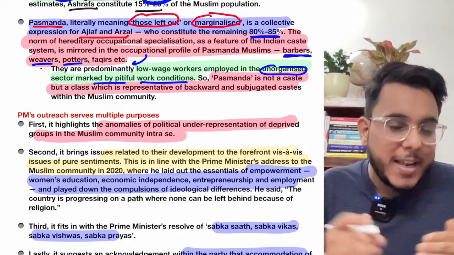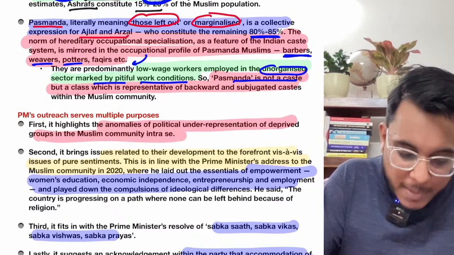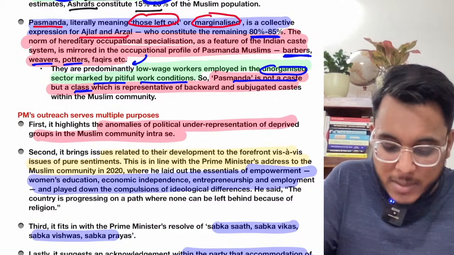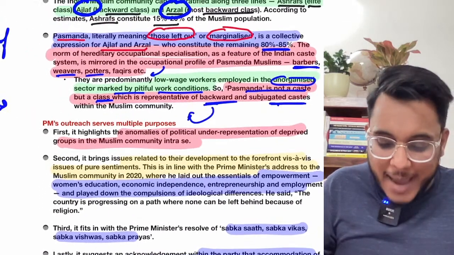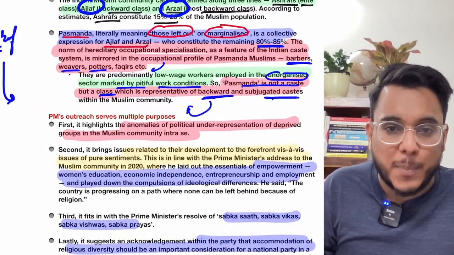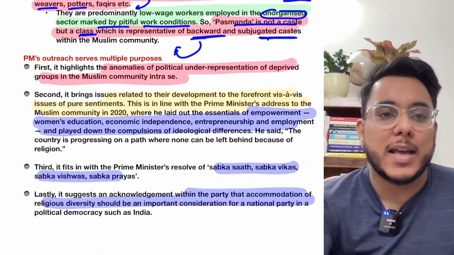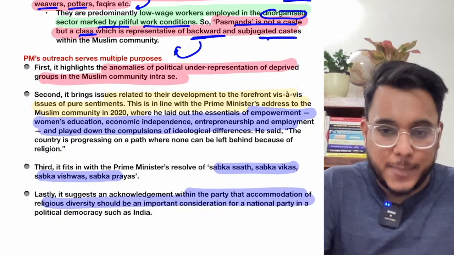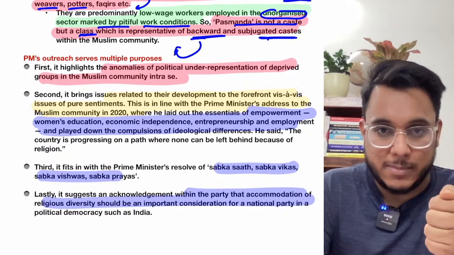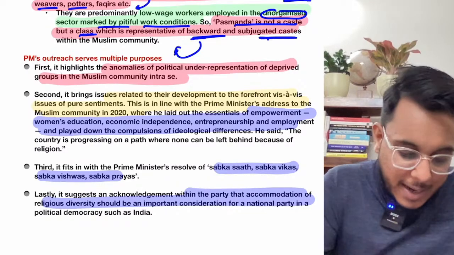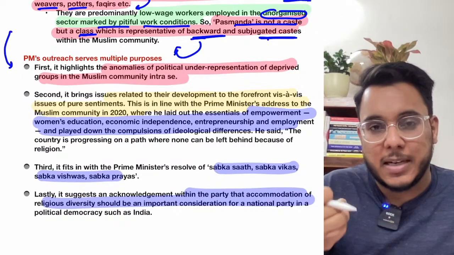So today when we talk about the concept of Pasmandas, understand this: Pasmanda is not a caste, but it is a class. It is a class which is representative of backward and subjugated people in the Muslim community. Now the Prime Minister had said that an outreach group is being created which will reach out to the Pasmanda Muslims. On one hand it is being called an electoral move, because I told you that 80 to 85% of the people are Pasmanda Muslims. But on the other hand, positively, it is also a good initiative taken by the government.